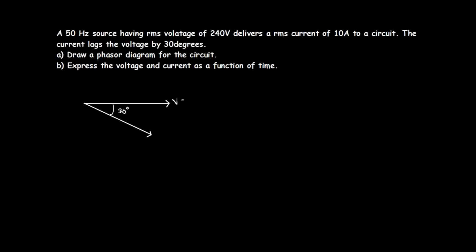So I have the voltage here to be equal to 240, which is the root mean squared voltage. And then I have the current I here to be equal to 10 amperes. Okay, so this is the phasor diagram. So let's look at how we're able to draw it.